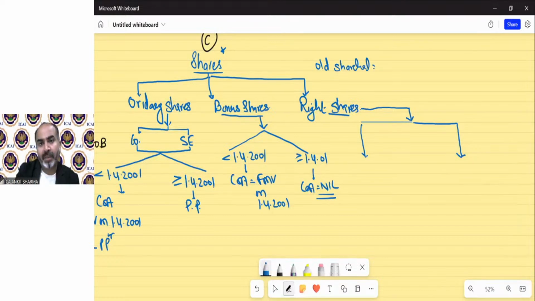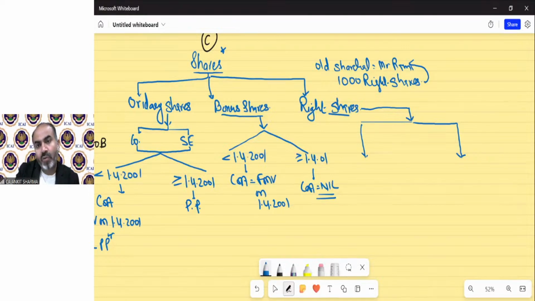Old shareholder in the company, Mr. Ram. So the company issues right shares. Suppose 1,000 right shares. Right shares means first the company will offer the shares to the existing shareholder.